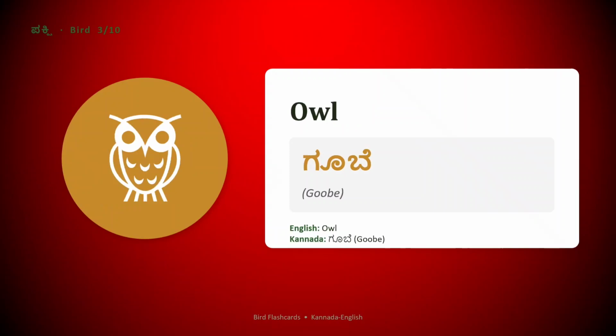Next is Goobe. Goobe is owl. In Kannada, owl is called Goobe. Try repeating Goobe. Very good.